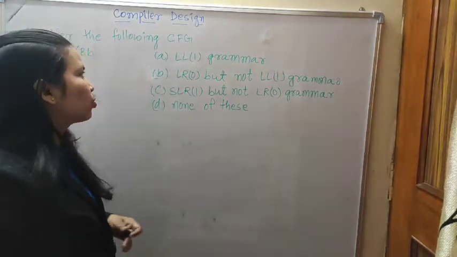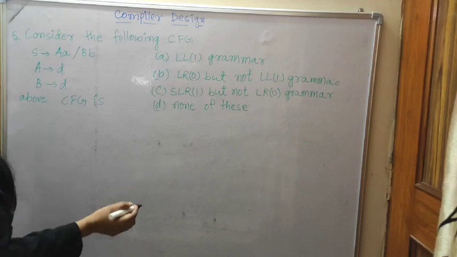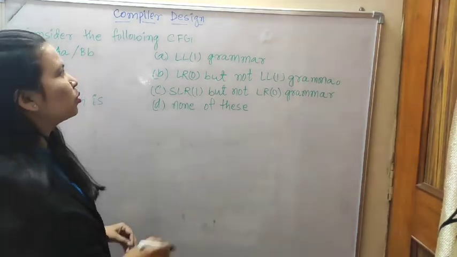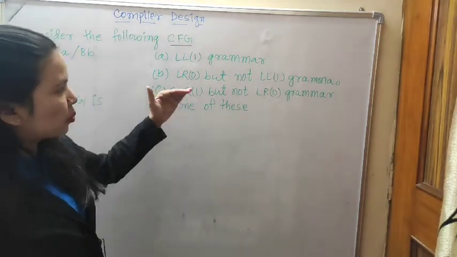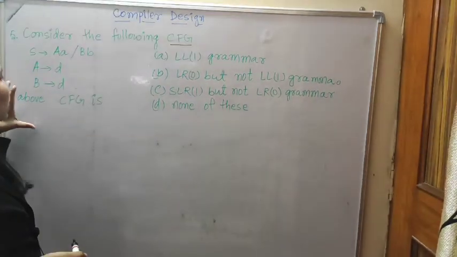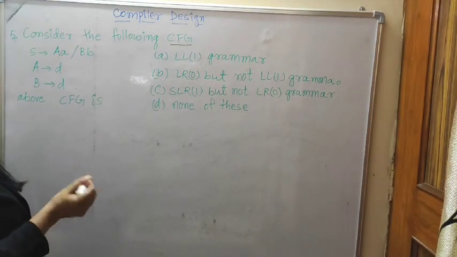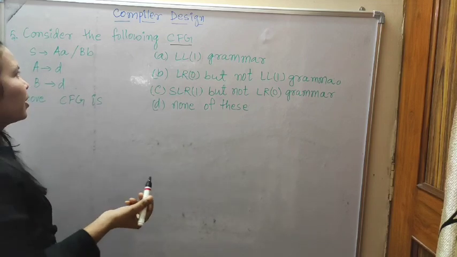Now we will see question number 5. Question number 5 is the same as question number 4. Consider the following context-free grammar. The options are given the same, but the production rules are given differently. That is why it is question number 5.